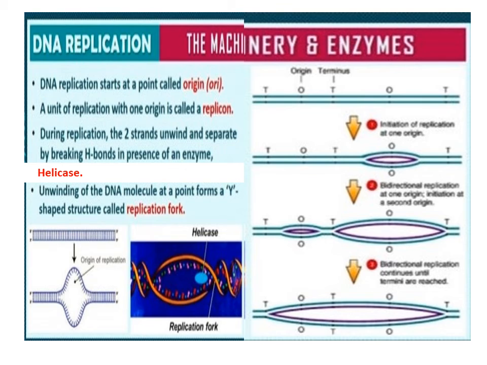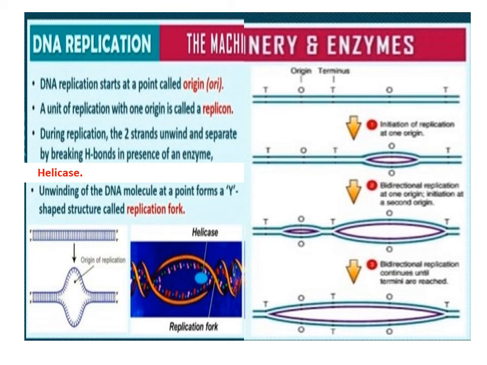The machinery and the enzymes. The process of replication of DNA. The process of DNA replication involved a set of catalysts or enzymes, of which the main enzyme is DNA-dependent DNA polymerase that catalyzes the polymerization of deoxyribonucleotide.